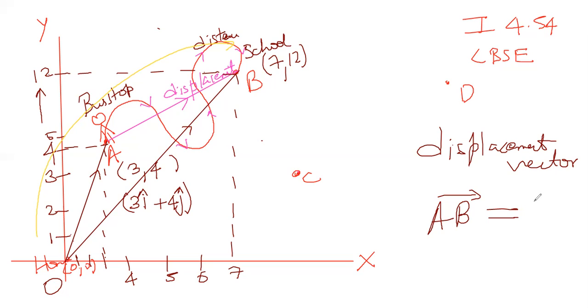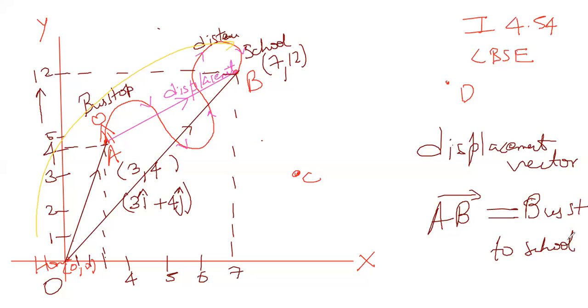AB is what? Bus stop to school. That is called displacement, which we are interested in. Bus stop to school, you understood, no? That's the only displacement we are interested in.